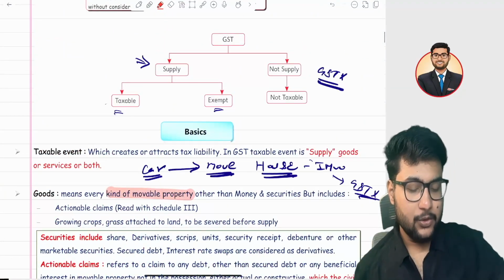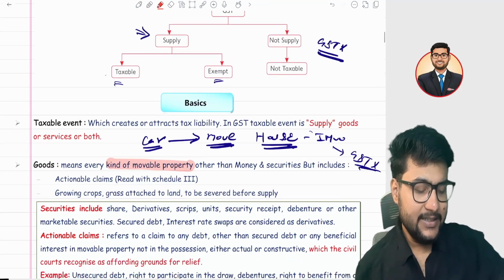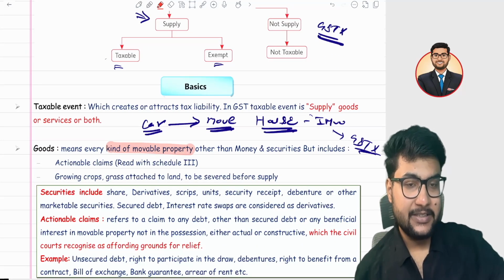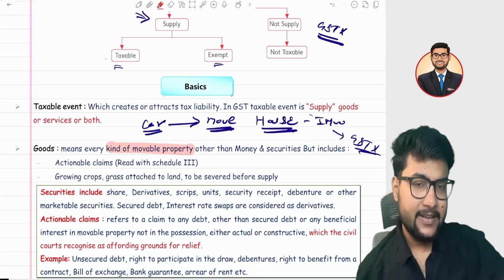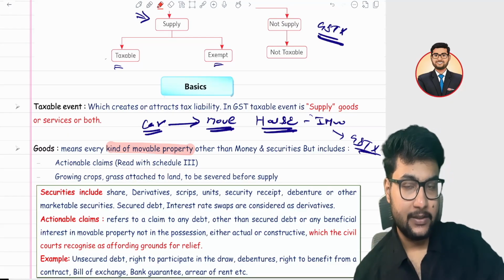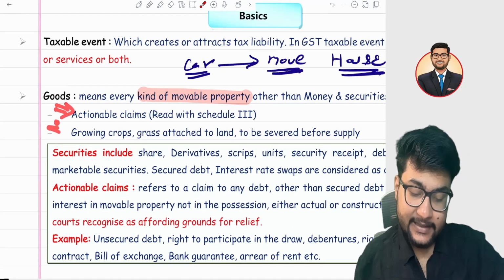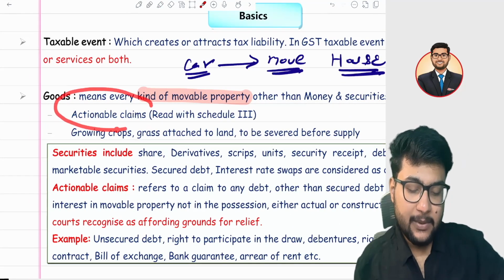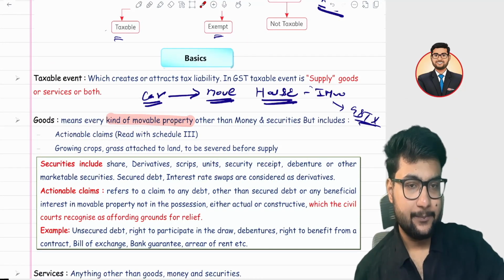Okay. So goods mean anything which is movable, meaning immovable property is not covered, and other than money and securities. Money and security are not part of goods, but goods specifically include two things. First is actionable claim and second is growing crop. So what do you mean by actionable claims? An actionable claim is any type of claim. For example,